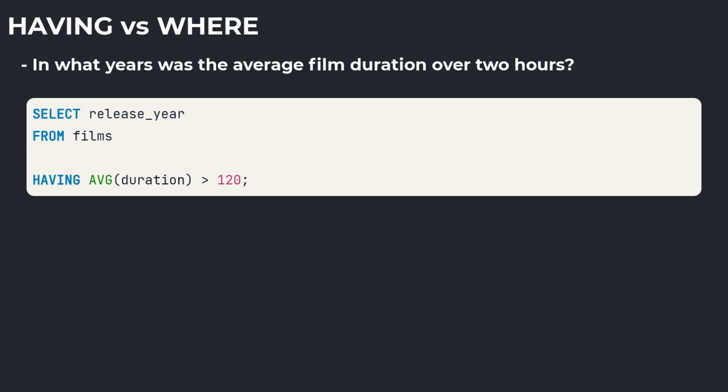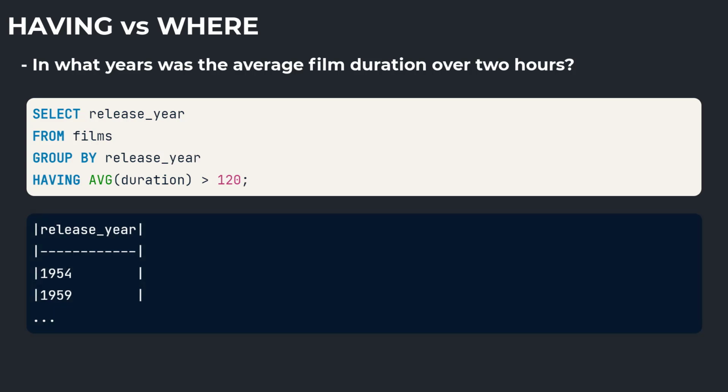Finally, we need to add a group by into our query since we have selected a column that has not been aggregated. Recall the aggregate function will convert the duration values into one average value. Going back to the start of our question, we're interested in knowing the average duration per year, so we group it by release year. And there we have it.